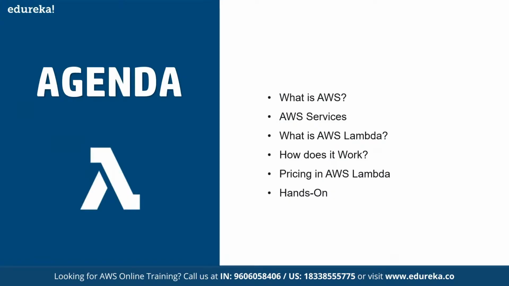So first of all, we are going to discuss the concepts for AWS, what exactly AWS is, how it is structured in terms of different services. Then we are going to discuss what exactly AWS Lambda is, how it works, how the pricing in AWS Lambda works, and then we are going to see a hands-on by logging into our AWS console and using Lambda for solving a simple problem statement: processing the notification when any event is triggered on the S3 service. That exactly is what we are going to discuss as a part of today's session.